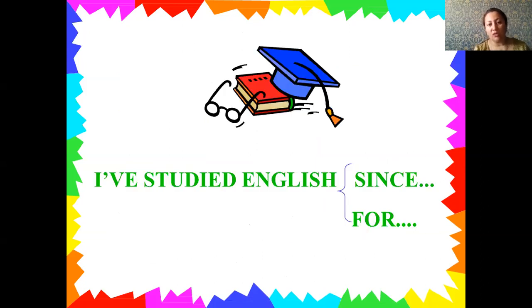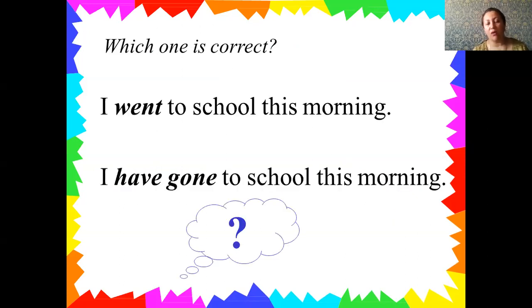Again, I have studied English since and for, and here I want to give you two examples. One of them is given in the past simple and the second one is in the present perfect. But I want to ask you which one is correct, because pay attention, here we have this morning. The signal in both tenses is given: this morning. You should know which one is correct.